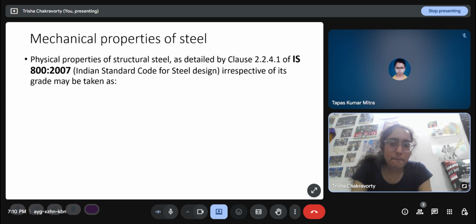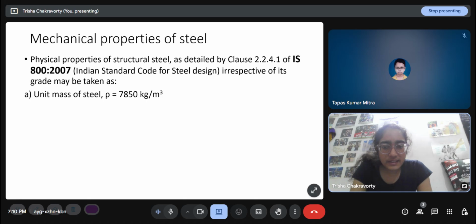Mechanical properties of steel: physical properties of structural steel as detailed by clause 2.2.4.1 of IS 800 2007, which is the Indian standard code for steel design, irrespective of its grade, may be taken as follows. The density is 7850 kg per meter cube.